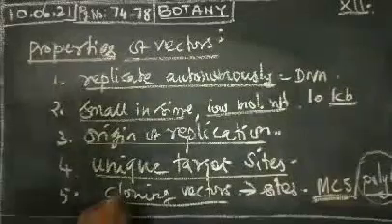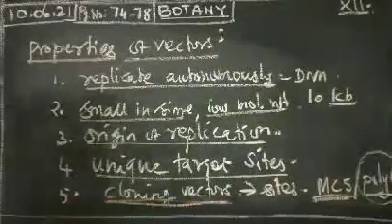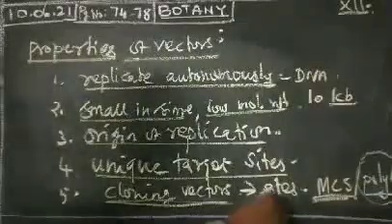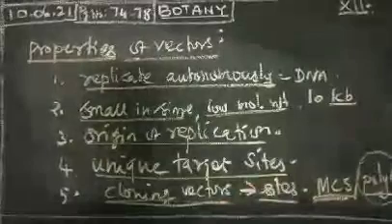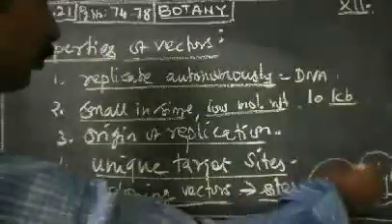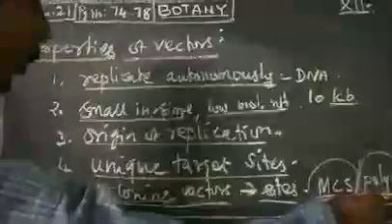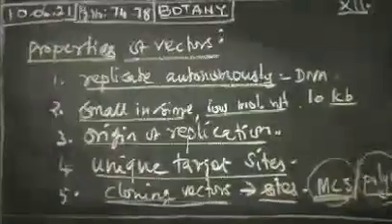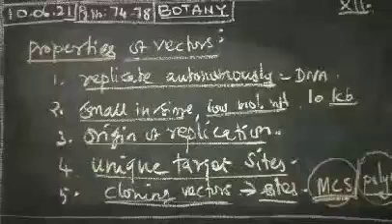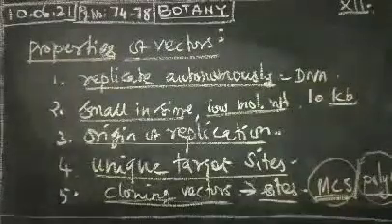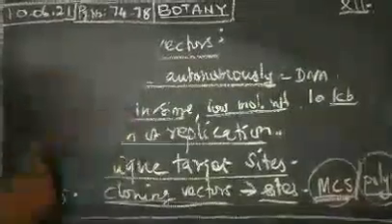Then vectors are mostly used as cloning vectors, which have a number of restriction sites. That is called multiple cloning sites, or otherwise known as polylinker. Okay, these are the properties present in vectors. Next we pass on to another one. There are 3 areas present in this vector.